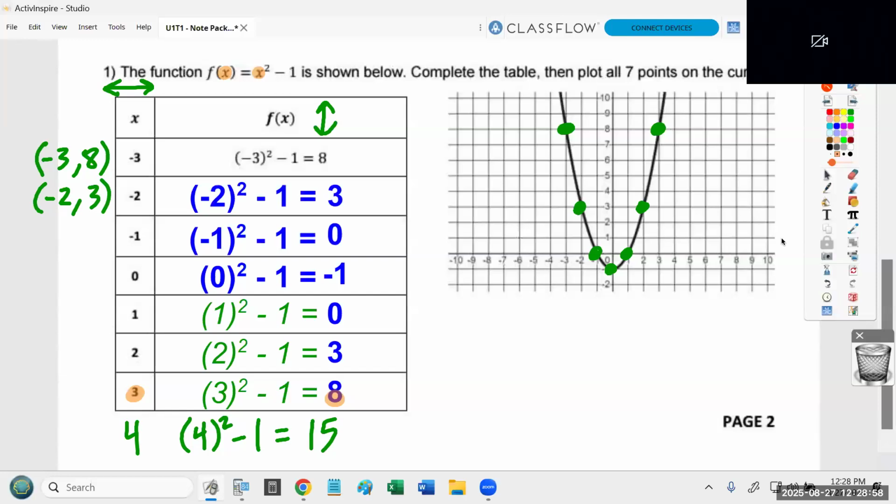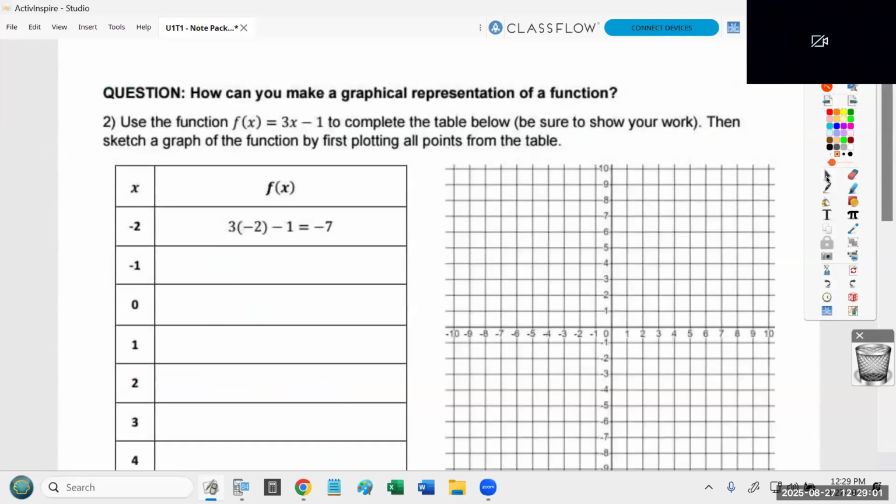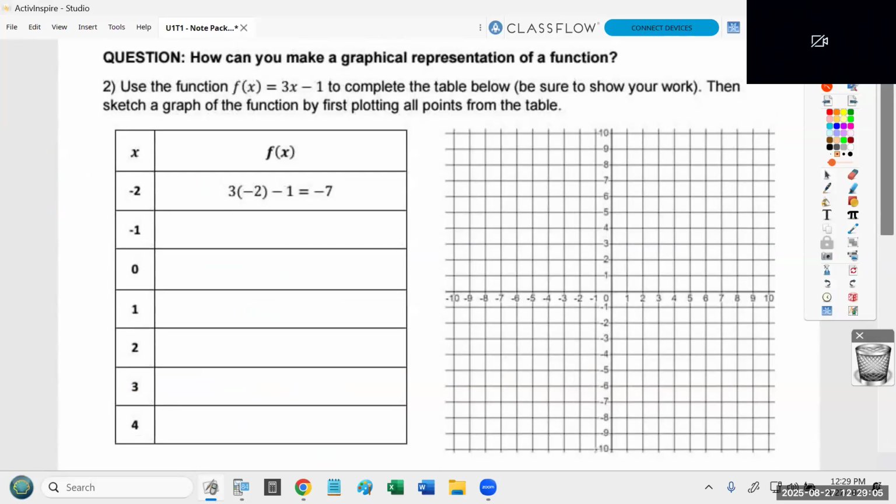All right, folks, go ahead and turn the page. So this is problem 1 of 4. We have 4 problems left to get through today. All right? So number 2 says use the function f of x equals 3x minus 1 to complete the table below. Be sure to show your work, then sketch a graph of the function by first plotting all points from the table. I'm going to tell you right now, because I really want today's focus to be the calculator, I am not going to require that you show any work right now. Go ahead and cross that out, because I really just want us getting comfortable with the calculator.